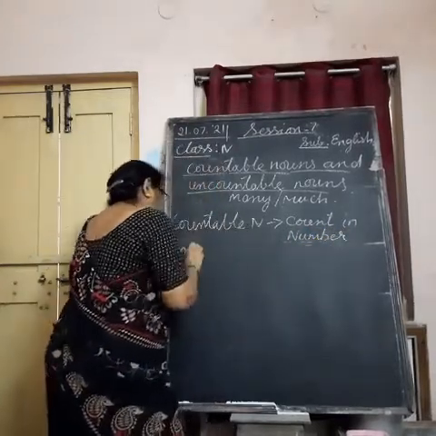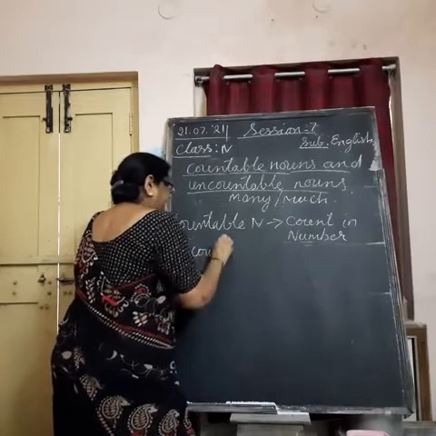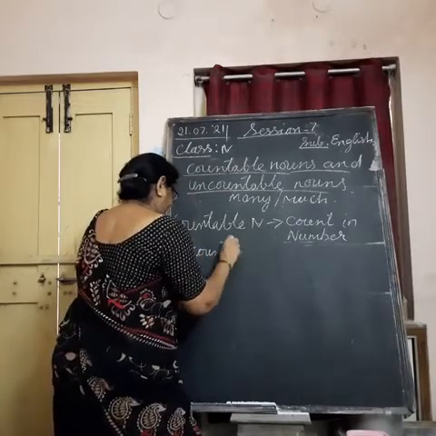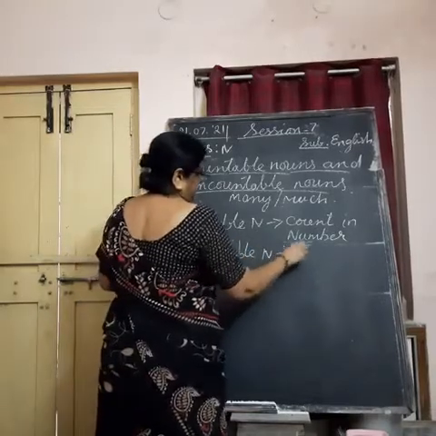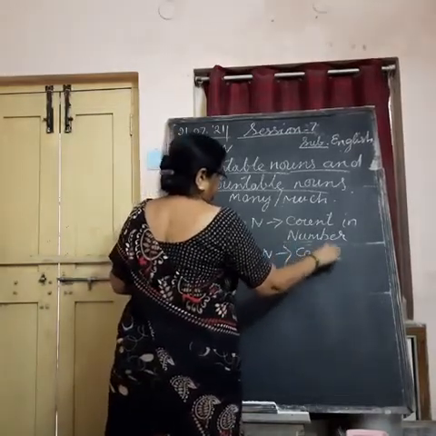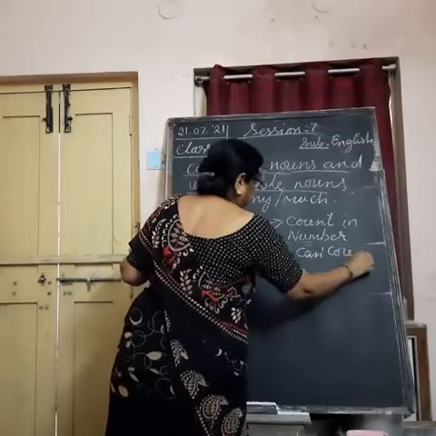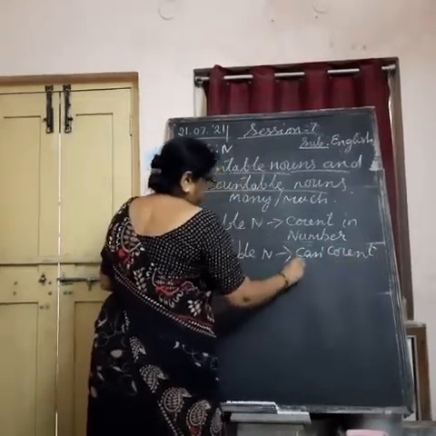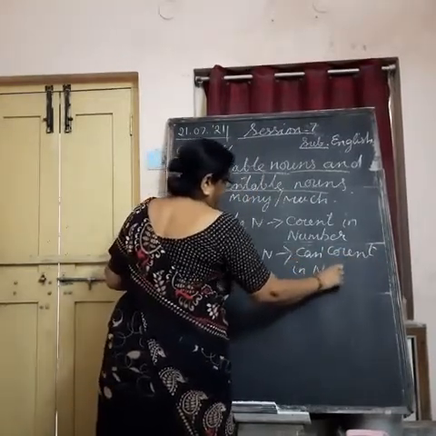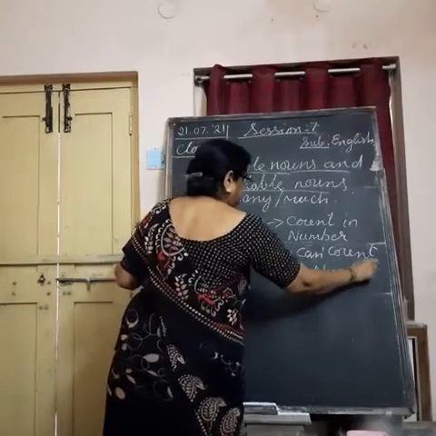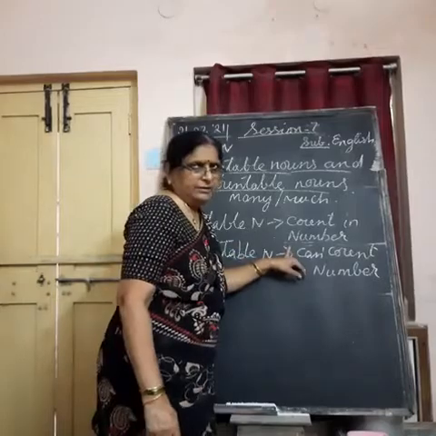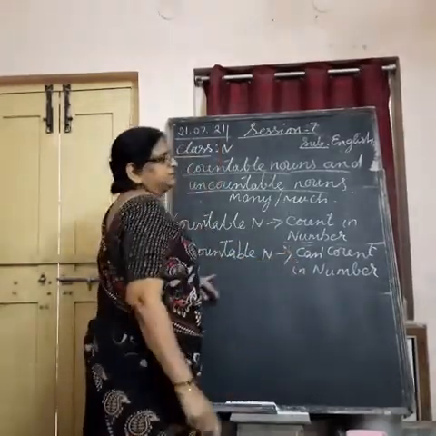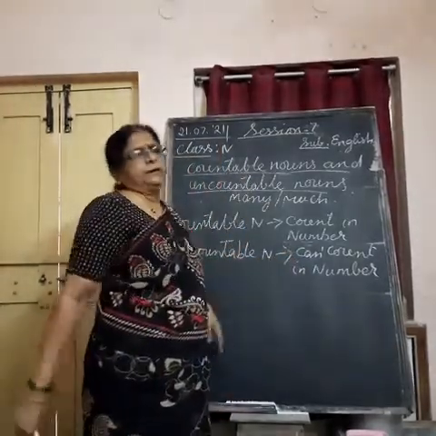Uncountable nouns are those nouns which we cannot count in number. So what are countable nouns? Countable nouns are those nouns which we can count in number. Uncountable nouns are those which we cannot count in number.